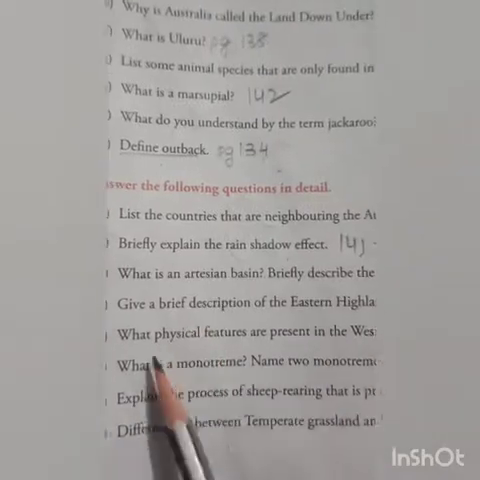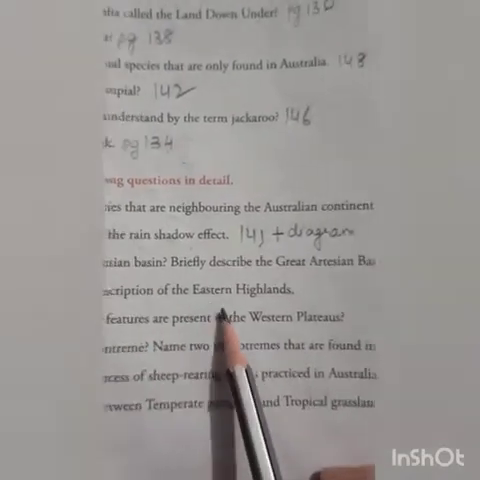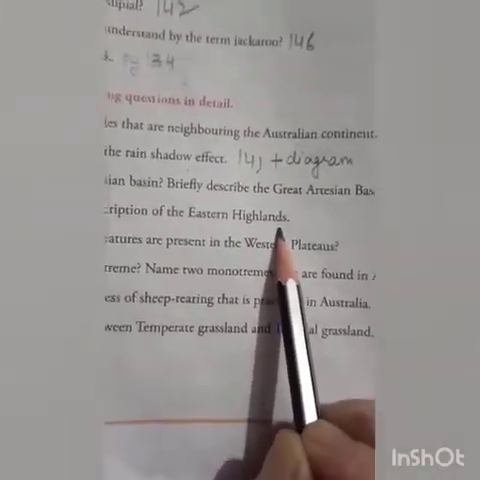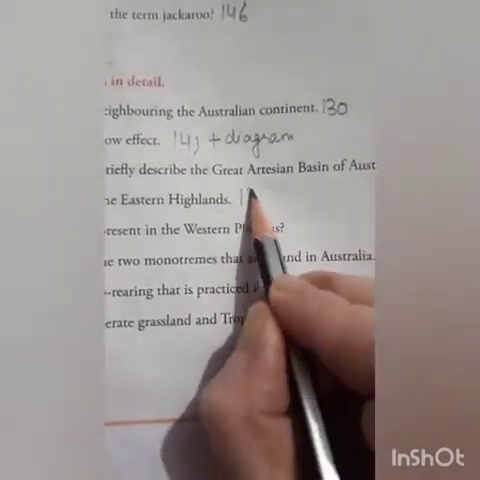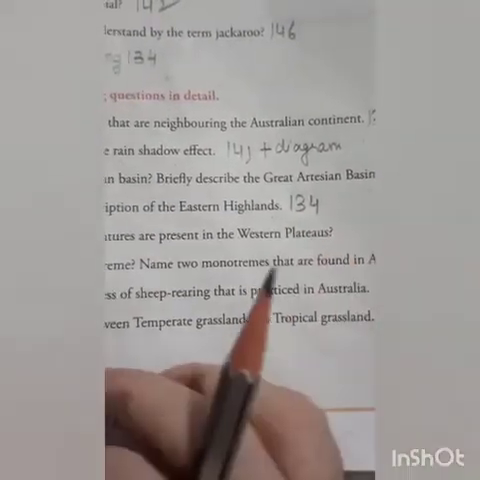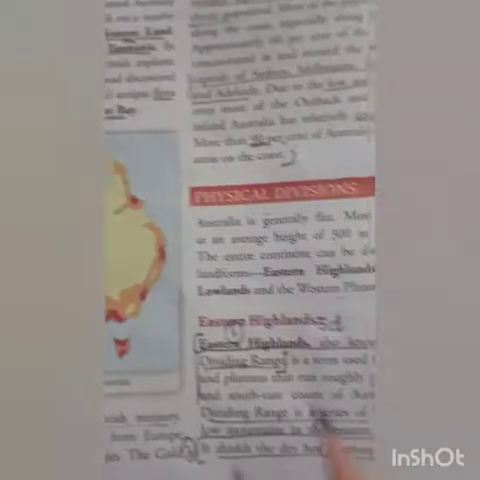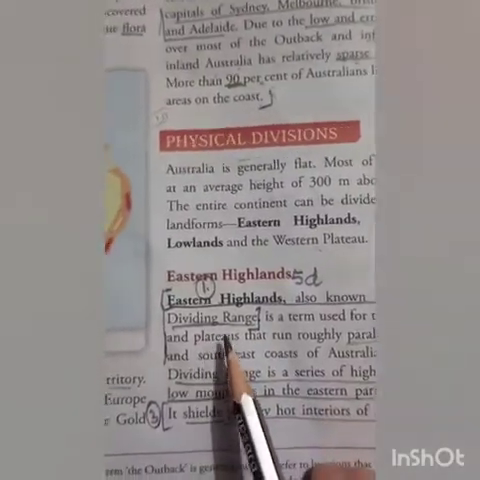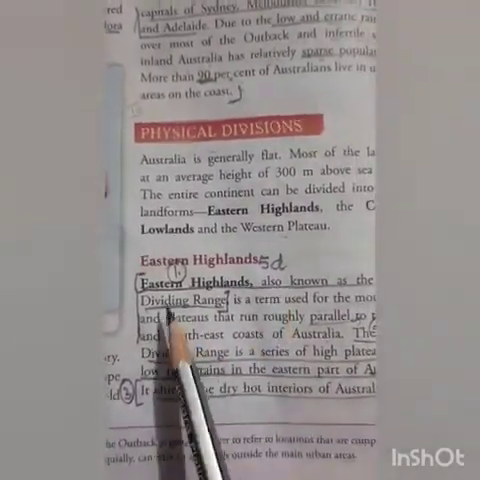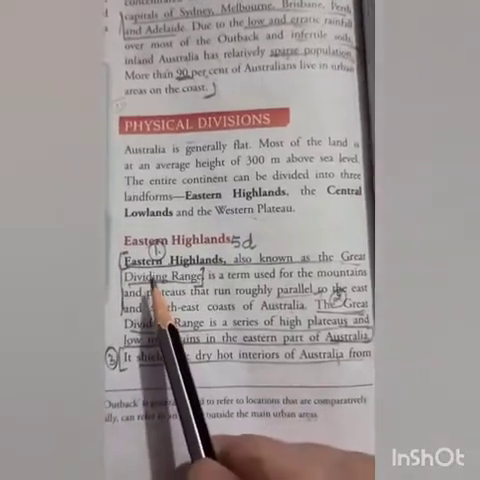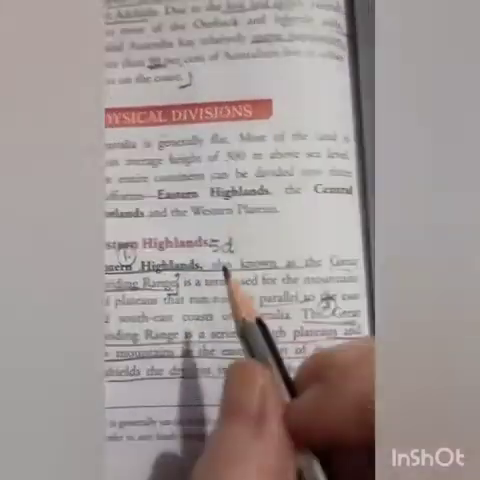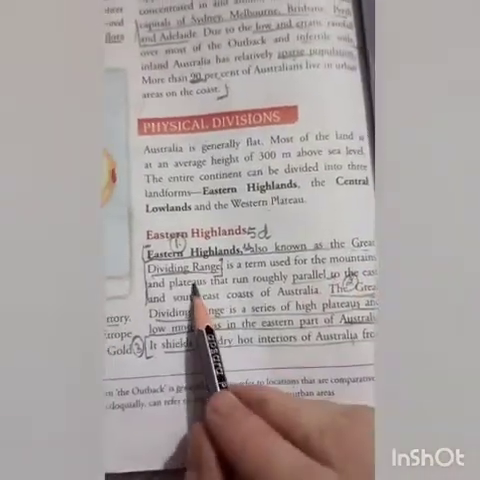Next question is, children, give a brief description of the Eastern Highlands. It's on page number 134. Children, this is page 134 for answer number D part. You write in points. First point is, Eastern Highlands is also known as Great Dividing Range.